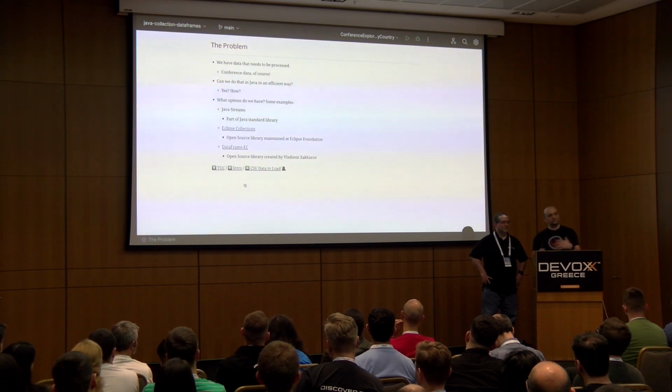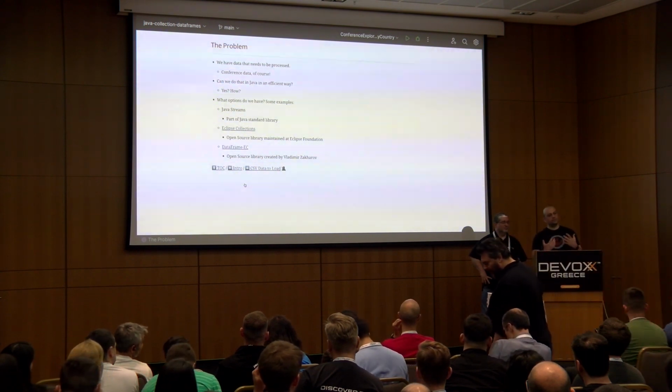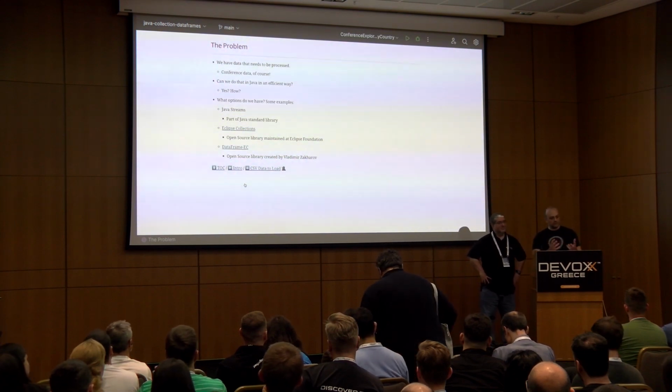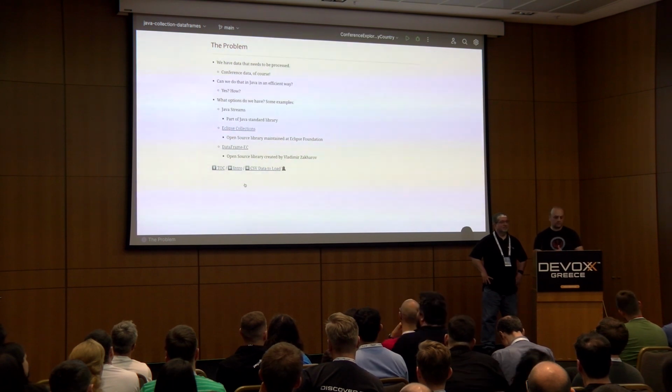Our point in this talk, at least one of them, was to show you that yes, it's possible in Java, and yes, it's really nice, and it works really well with all the other bits and pieces of Java, so you don't really need to switch.